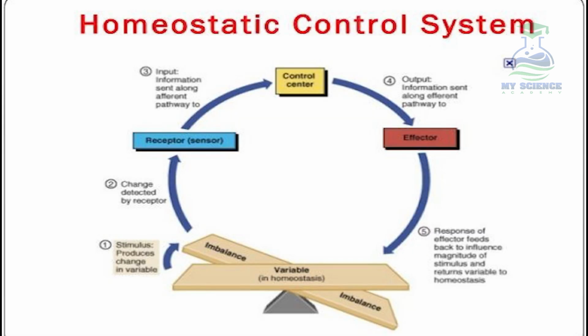In this figure, you can see that whenever there is a change in a certain variable, the change is detected by the receptors and they send information to the control center. The control center interprets it and then sends a command to the effectors, where the effectors act accordingly and return the variable back to its state of homeostasis or balanced form.